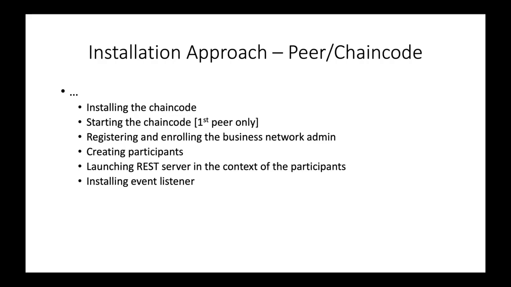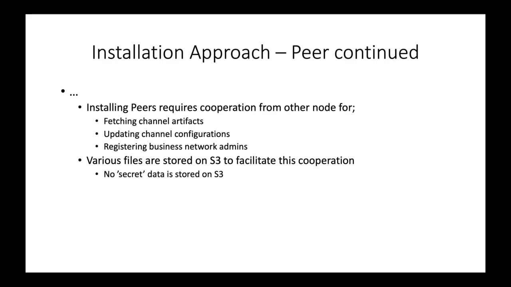Continuing on with the chain code, first we install the chain code, and if this is the first peer node, we start the chain code as well. A business network administrator is created and used to connect to the network. Then we create some sample participants, launch a REST server, and fire up an event listener. Installing a peer node involves collaboration with other nodes in the network. To facilitate this, the peer installation will upload a variety of files to S3.